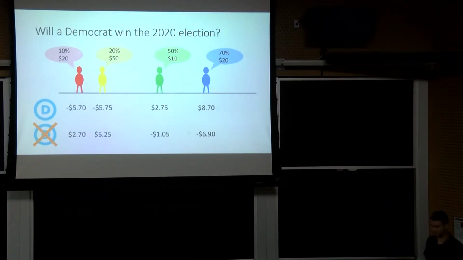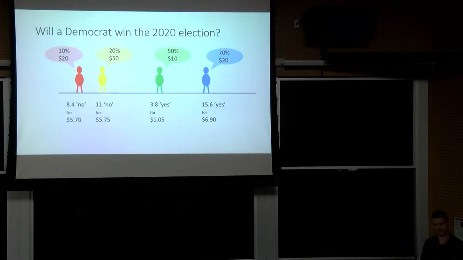So if we have our set of payoffs from before, we can always rewrite these in terms of securities. It comes out like this. So every agent is buying either yes or no securities for some price. A couple of things to note about this. The first is that we're selling the same number of yes and no securities, 19.4 of each in this case. And this is not, strictly speaking, necessary, but all of our mechanisms will have this feature.